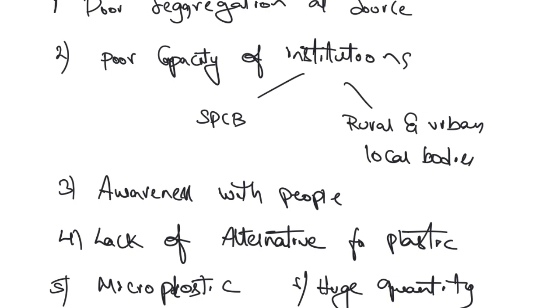Alternatively, such microplastics are also being developed by the cosmetic industry. Various face creams and lotions have microplastics in them. They will enter into the human body, and these nanoparticles or microparticles are going to cause huge problems.